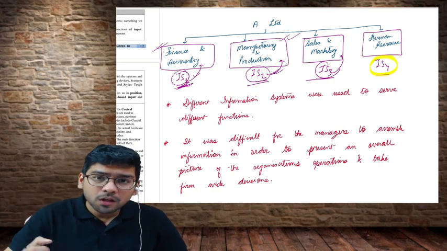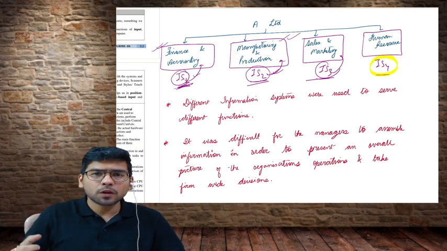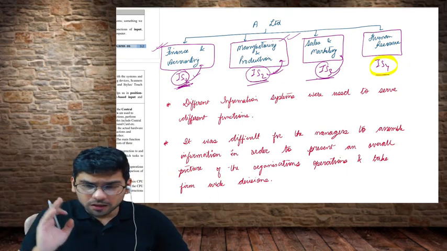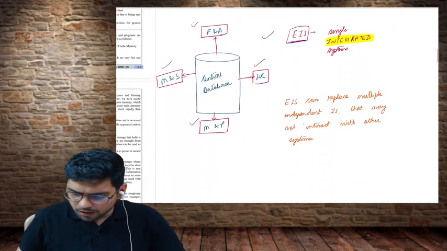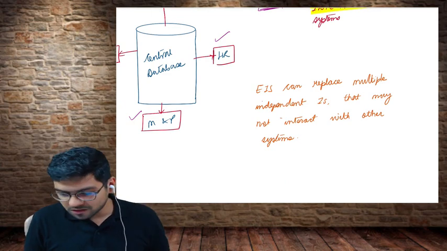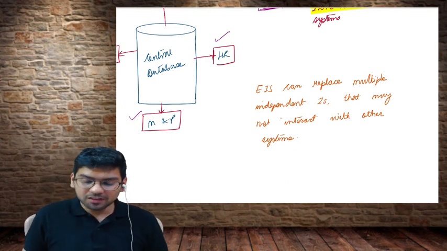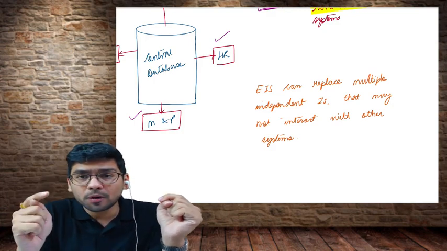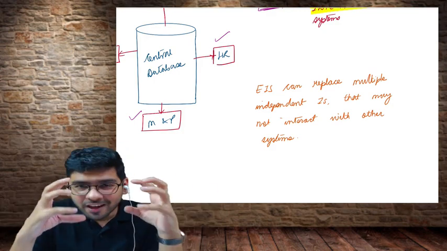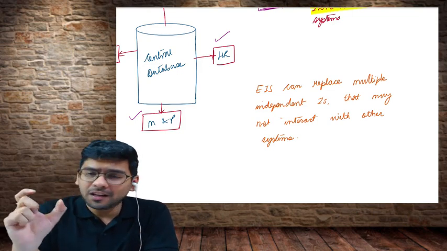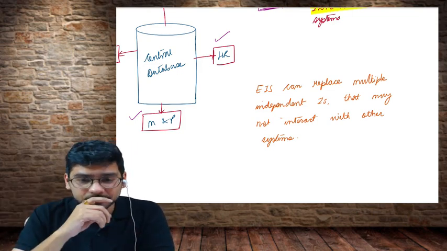But now, if we replace them with EIS, it replaces all these independent systems that may not interact with each other. They were not interacting with each other, so that was a problem. With the introduction of EIS, this problem has been resolved. EIS focuses on integration. Is this clear to everyone?